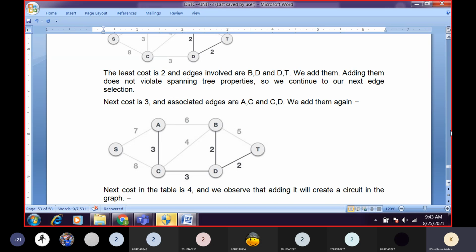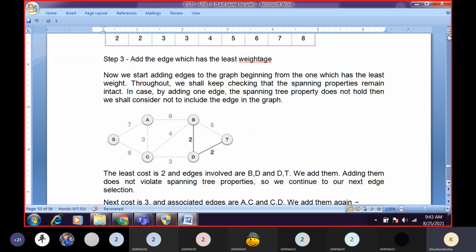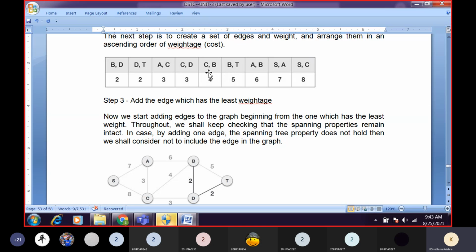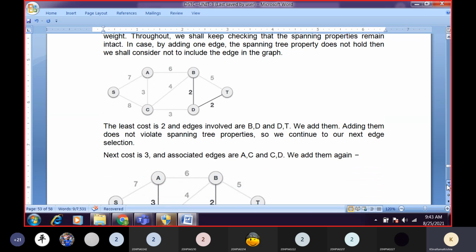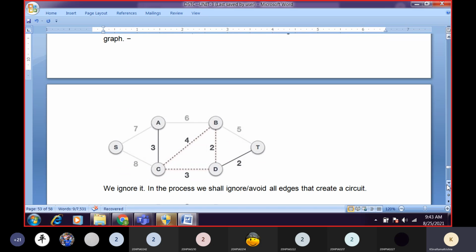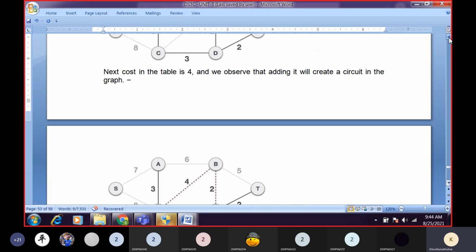Now tell me which one has the next least weight. 4, sir. Where can we have 4? C to B, sir. So just go for C to B. If I attach C to B, are we getting any loop or not? Yes, sir, that is C B D C, a loop. So can we add that edge to our graph? No, sir. So then we'll go for the next least weight.